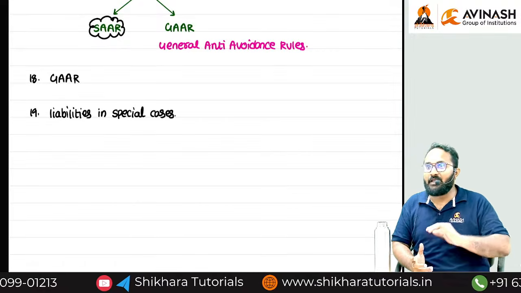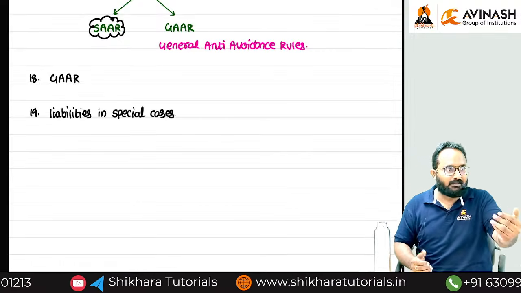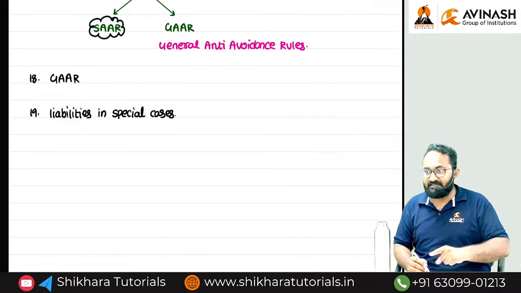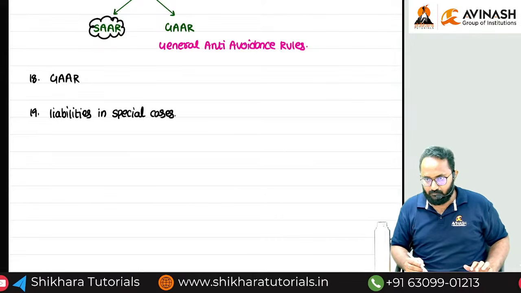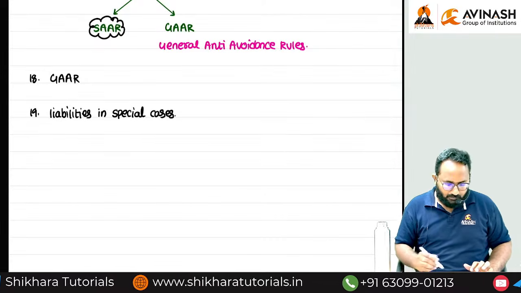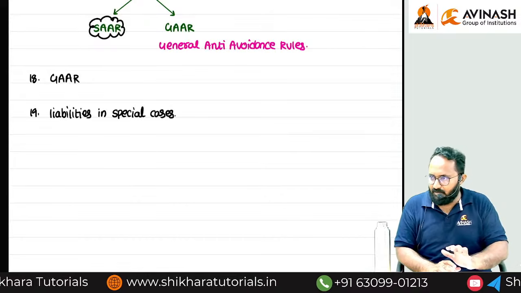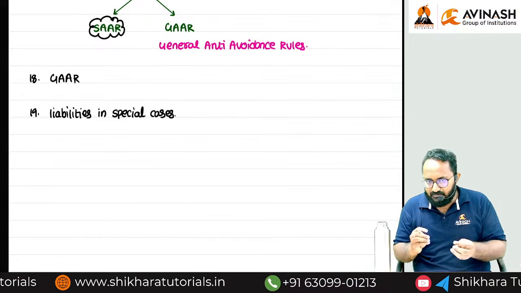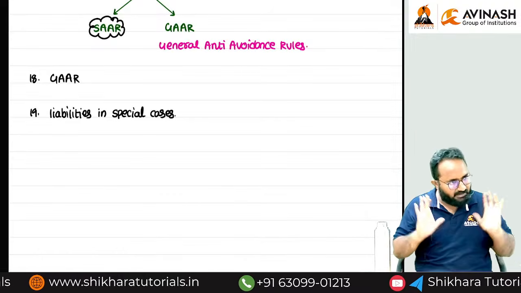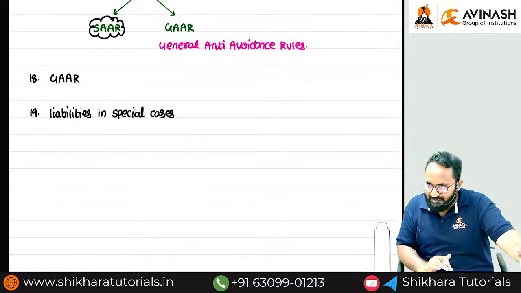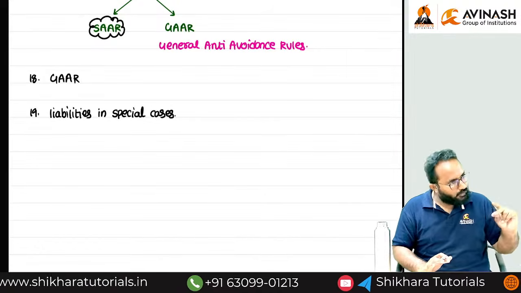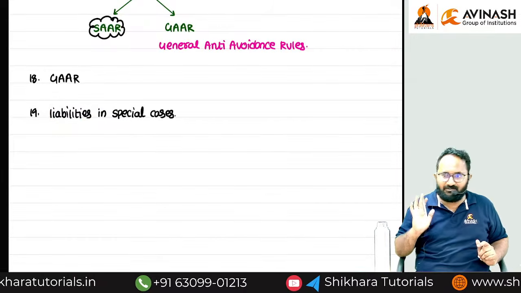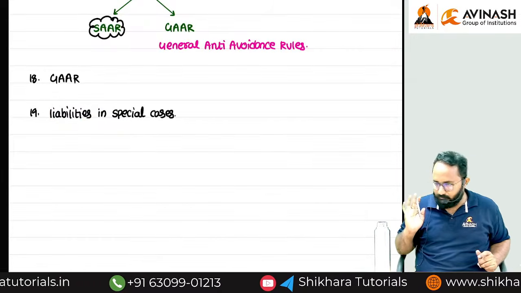If you violate the cash restrictions, what are the penalties? That is what we'll discuss in this chapter: Liabilities in special contraventions. I think 5 or 6 provisions are there, we'll discuss. So no one can pay cash unlimitedly. For example, if you want to receive cash, a restriction is there. If you want to pay cash also, restrictions will be there. You have to follow those guidelines, otherwise you have to pay the penalties. That is what is called a liability.